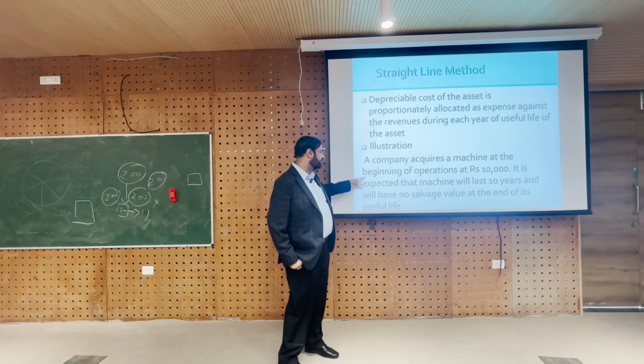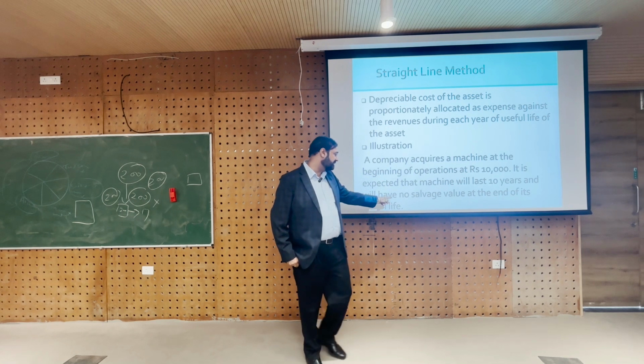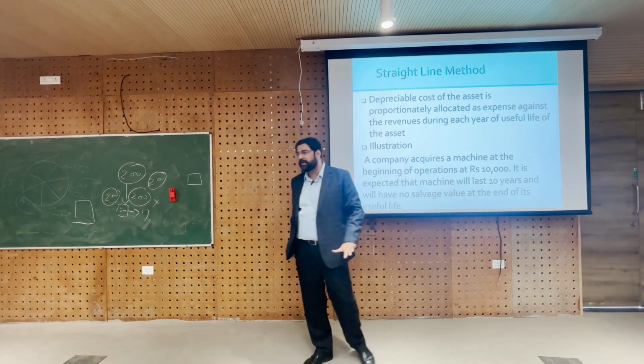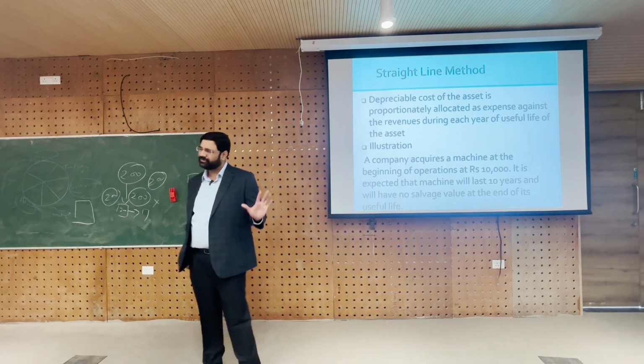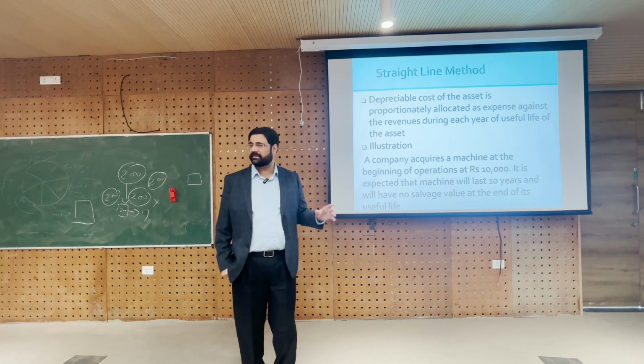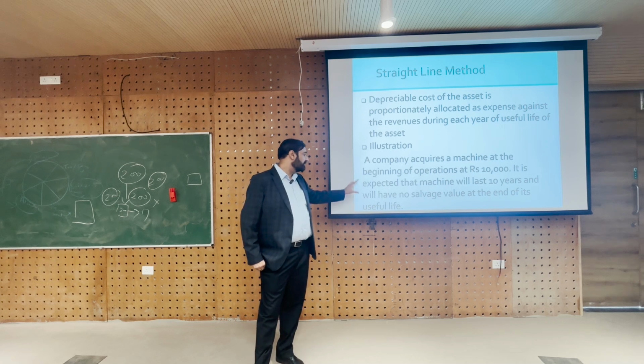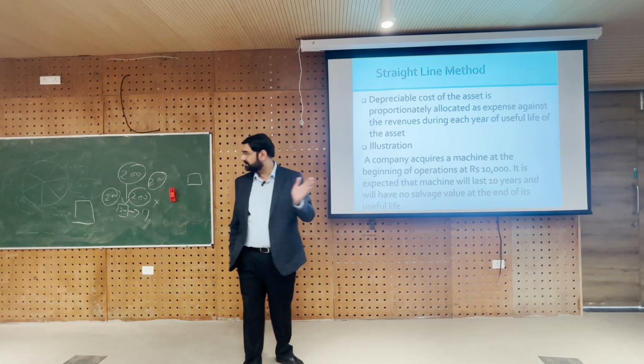Company acquires a machine at the beginning of operations at 10,000. It is expected that life of the machine is 10 years, and it will have, look at the words, no salvage value. At this point, let's assume no salvage value. That makes our life easy. Salvage value we will do when we do chapter 8, that chapter in session 8 and 9, right? So 10,000 over 10 years.